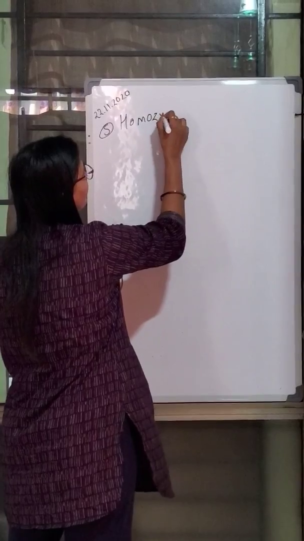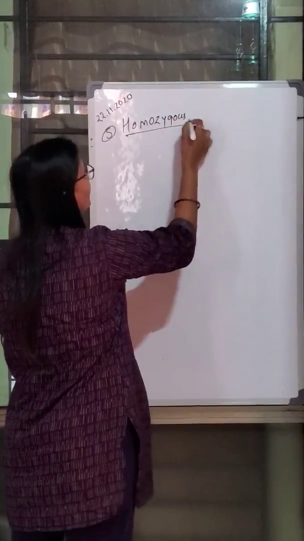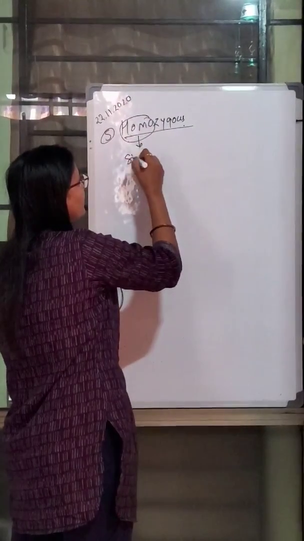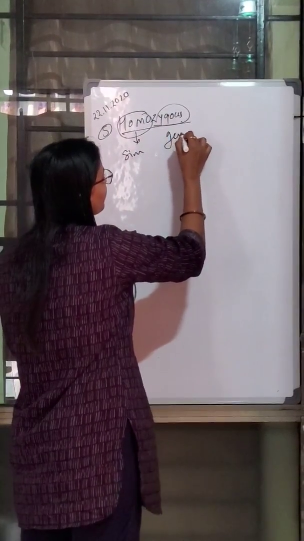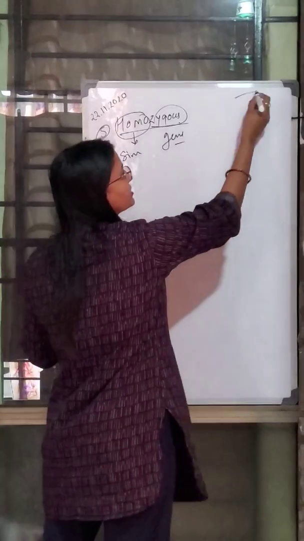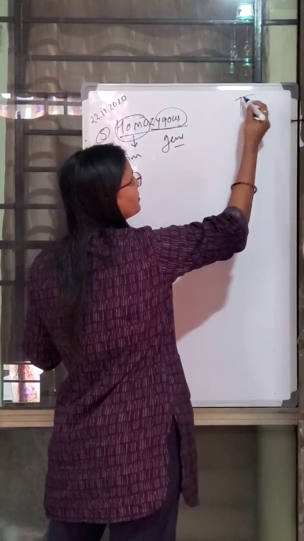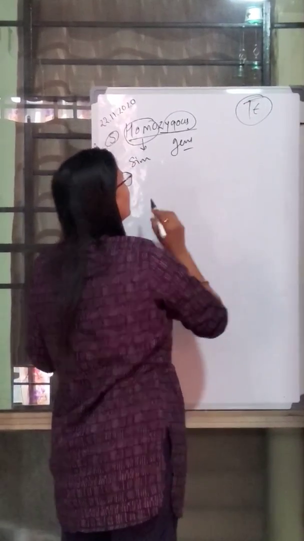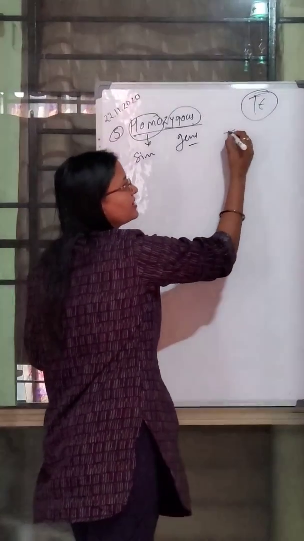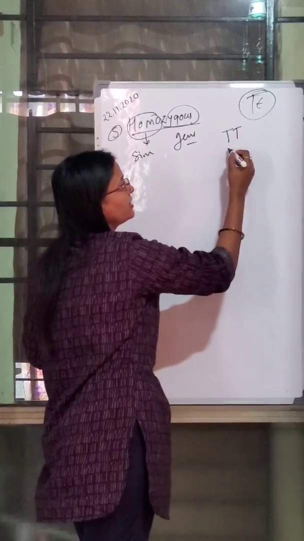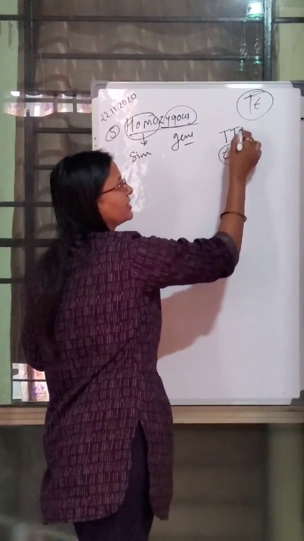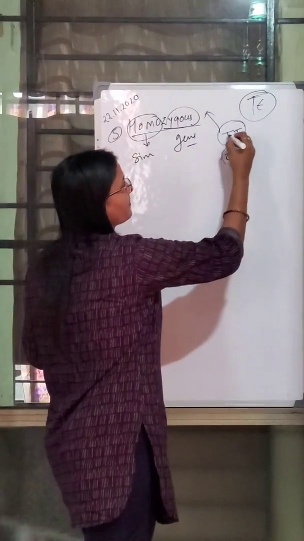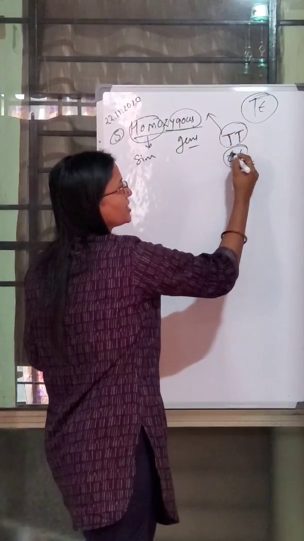The next important term is homozygous. The word is already self-explanatory. Homo means similar and zygous means gene. As we already know, the normal forms of a gene are capital T and small t. If the condition occurs when similar genes, capital T or small t, occur, such a condition is known as homozygous condition, the similar form of genes.